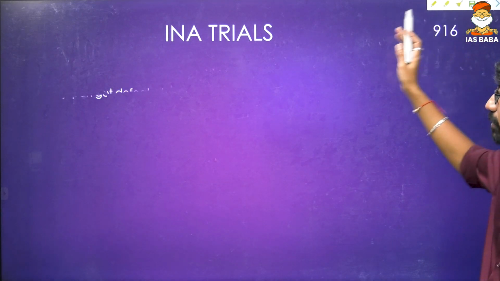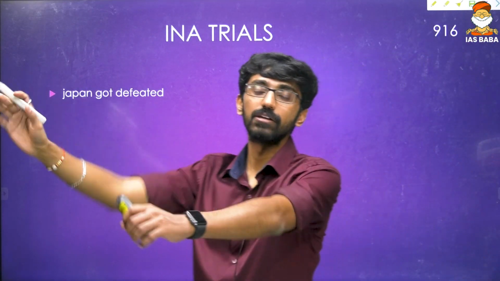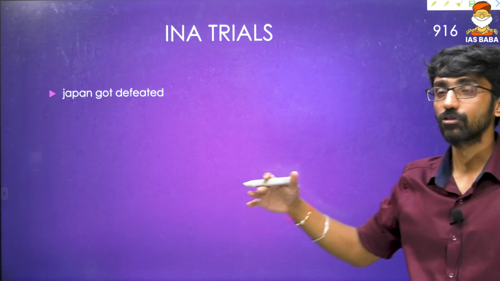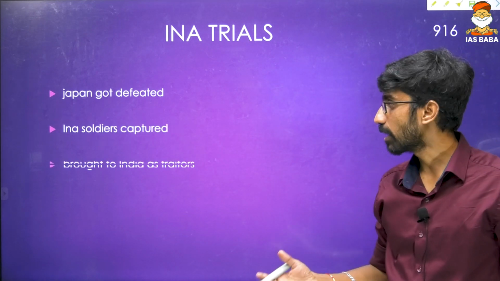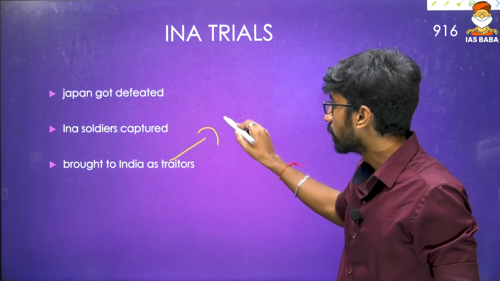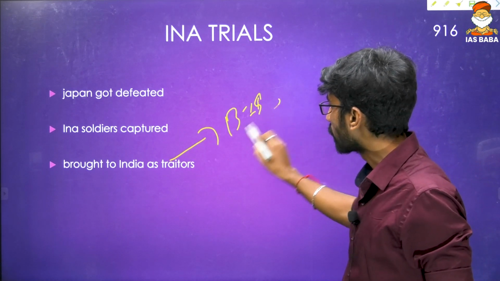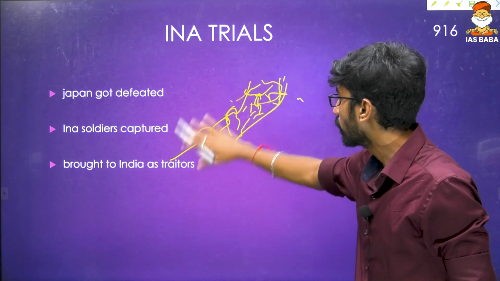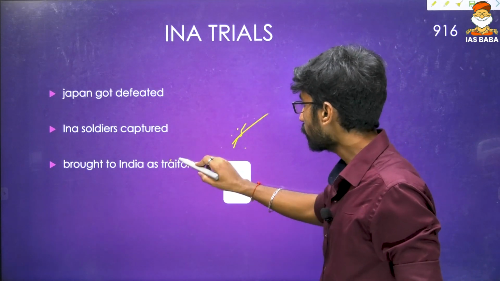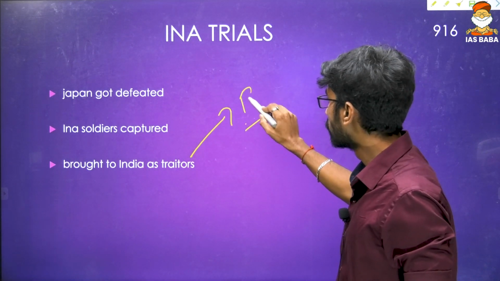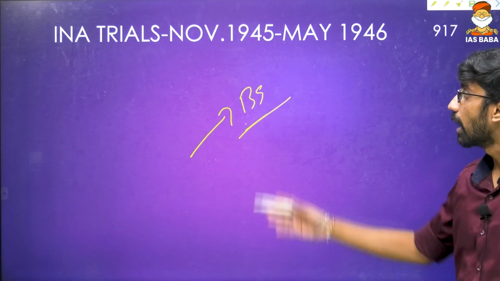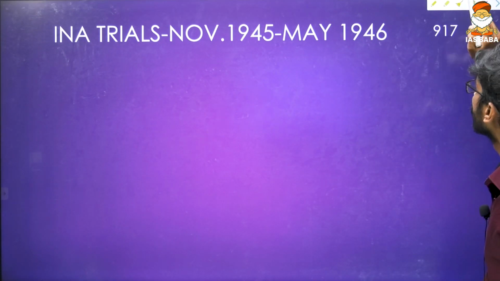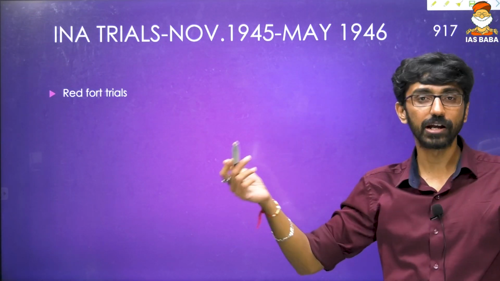Then the INA trials happened because the INA got defeated. We talked about Manipur, where they tried to invade, but they got defeated. Japan also got defeated. The INA soldiers were captured and brought to India as traitors by the British government. This is called the INA trials, held from November 1945 to May 1946. It's also called the Red Fort trials.